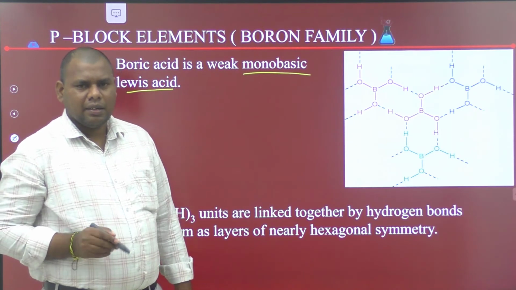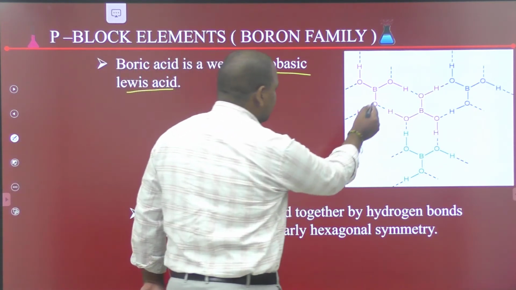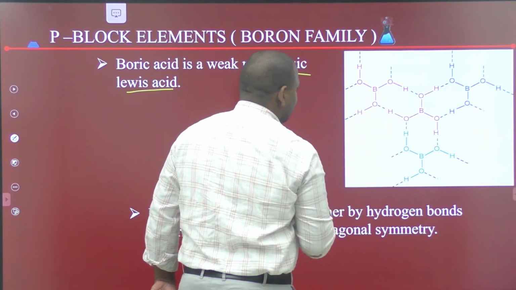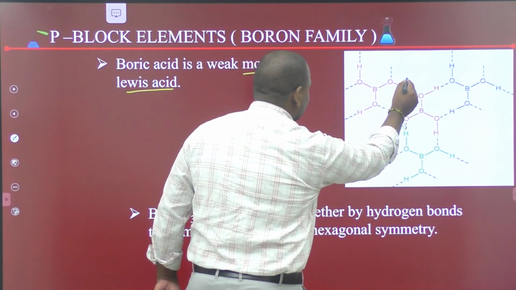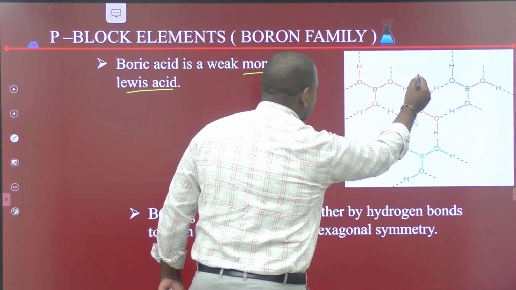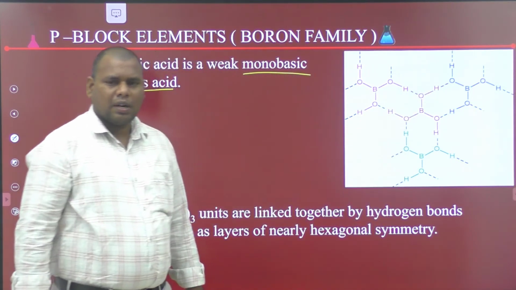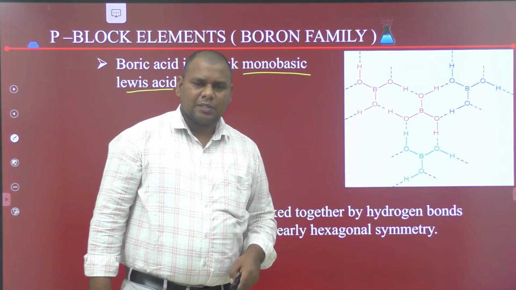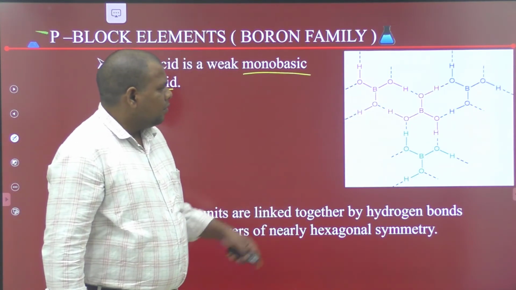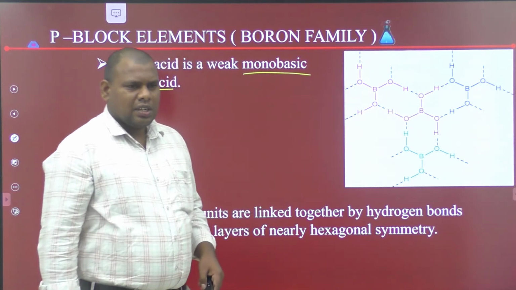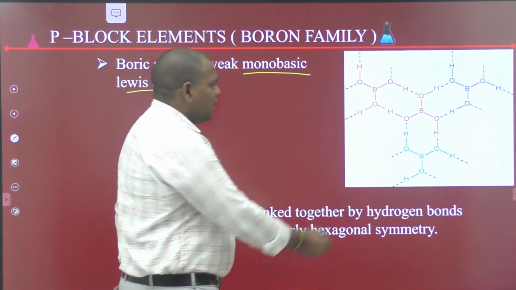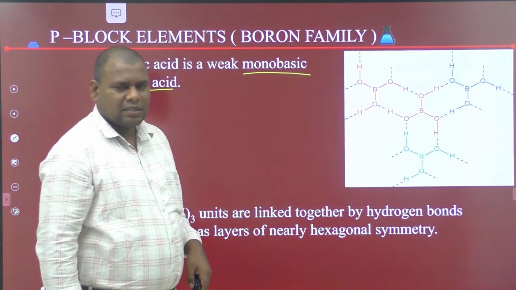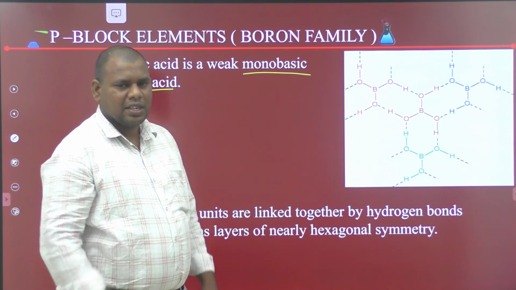In boric acid, boron undergoes sp2 hybridization and oxygen undergoes sp3 hybridization. In the boric acid structure, hexagonal ring-like two-dimensional sheets are formed.